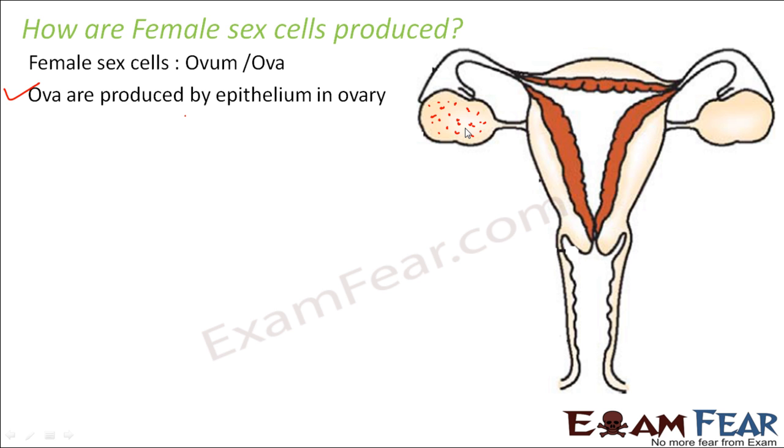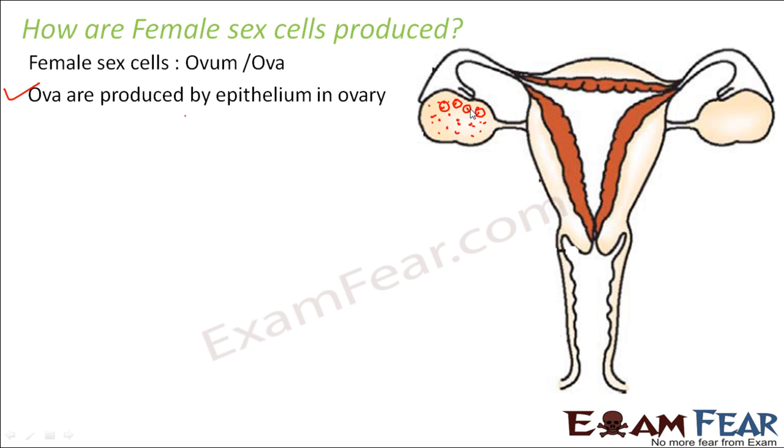But now they are not matured. Till the girl attains puberty, they remain immature. But after attaining puberty, these eggs start getting matured. How do they become mature? Under the influence of hormones released from the pituitary gland. The pituitary gland is present in our brain, and it is the master gland. It controls all other glands. It controls the secretion of hormones throughout our body. That's how these eggs start getting matured.